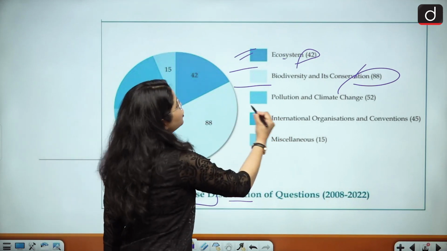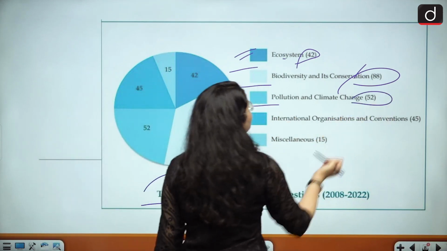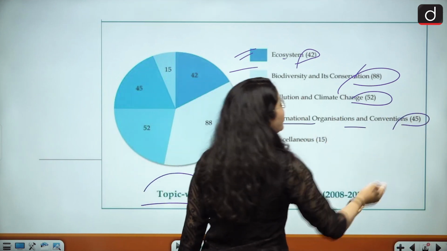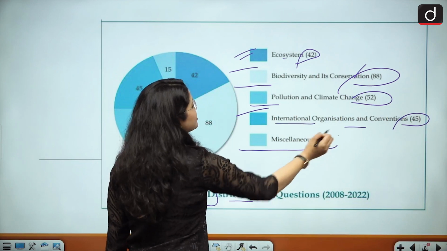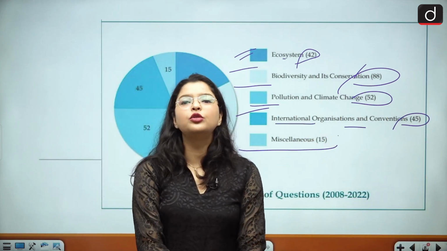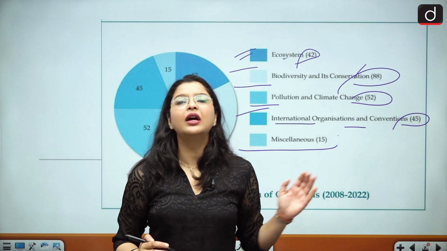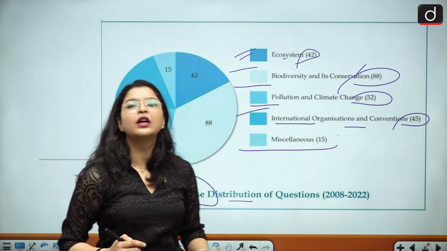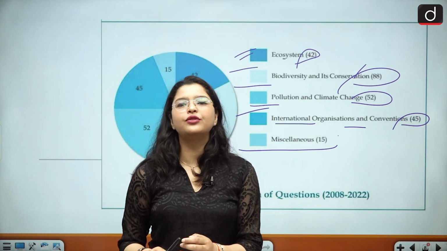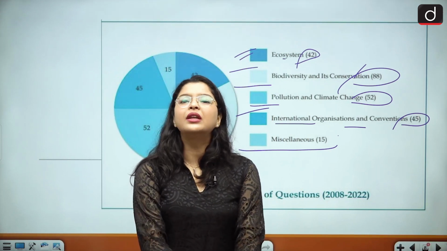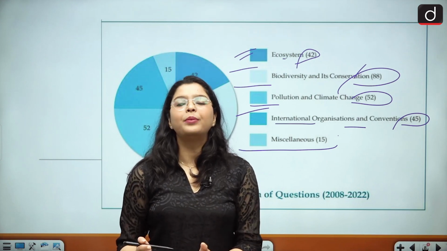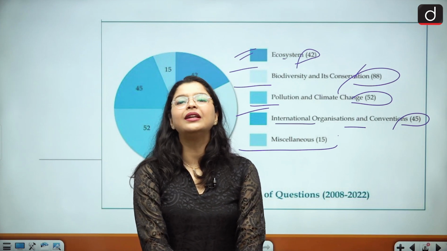Then pollution and climate change, 52 questions. International organizations and conventions, 45 questions. And miscellaneous topics, 15 questions. So by this discussion, you might have a fair idea of which important topics the questions are coming from. And they are all-time favorites of the UPSC. So you can definitely expect questions from these important topics in the subject of environment and ecology.